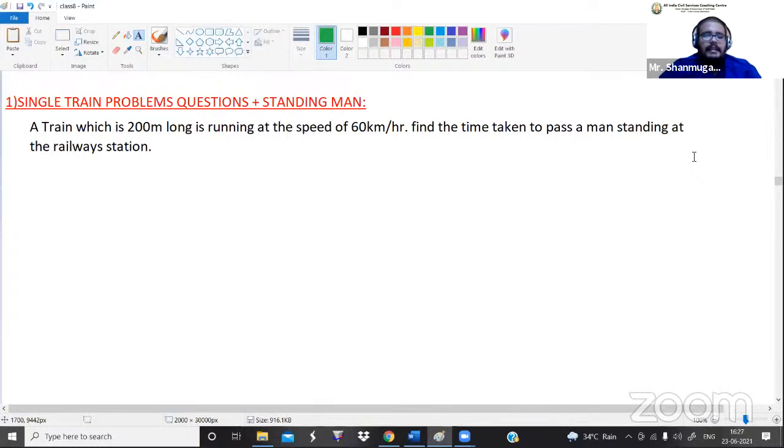And the second thing is, the train is somewhat very bigger in length, because it has one engine compartment and the remaining are all passenger compartments. From the engine compartment to the last compartment, the train is somewhat bigger in length.